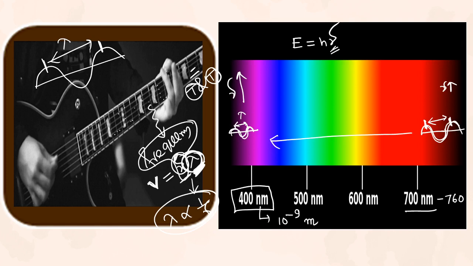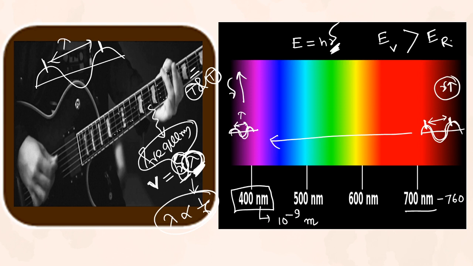Whose frequency is less? For red. That is the reason violet light energy is more than energy of red ray. Clear?